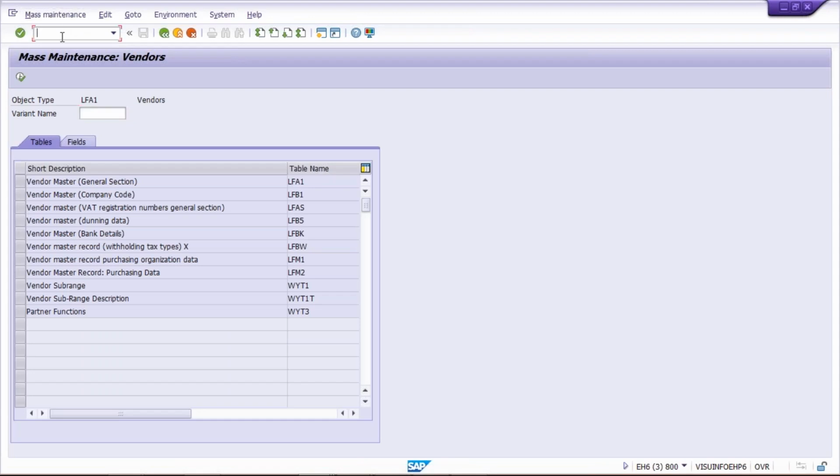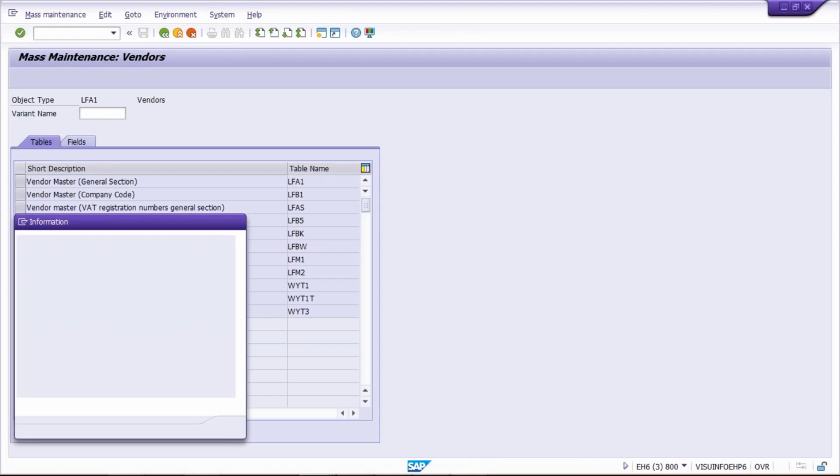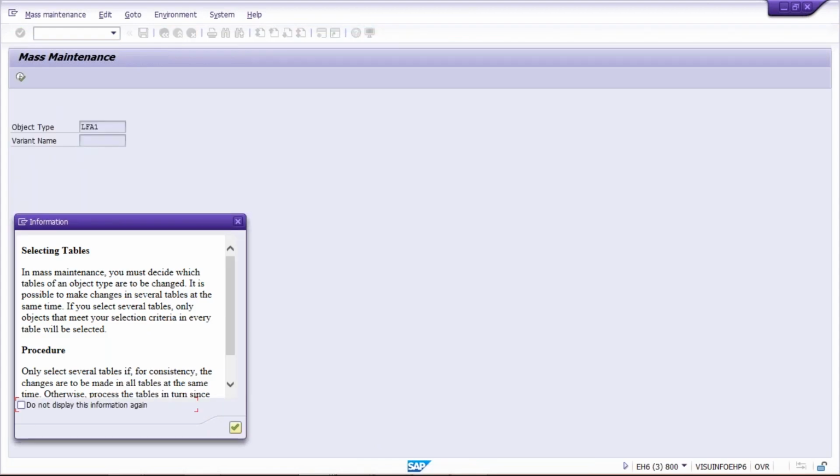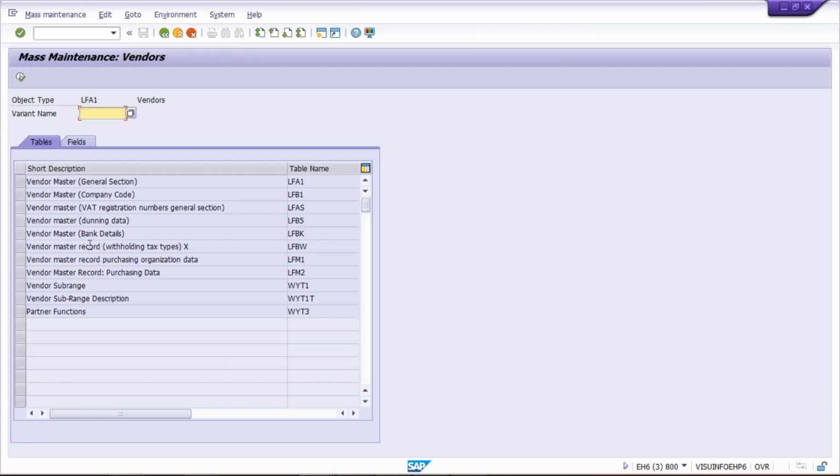The same thing can be achieved by using transaction code XK99. XK99 also, press enter. The same fields are going to appear even in XK99 also. Look at here, automatically in XK99, the object type LFA1 is going to be, by default, coming in selected mode itself. Just press enter and all the fields are appearing here in XK99. Decision is yours, whether you want to use MASS or XK99, there is no difference at all. XK99 is particularly for vendor and MASS is for all, whether it is GL, customer, profit center, and whatever the other master data are there, that I have already explained.